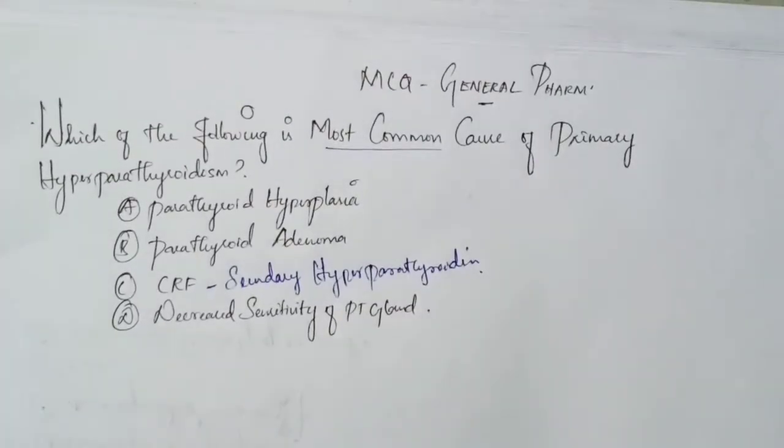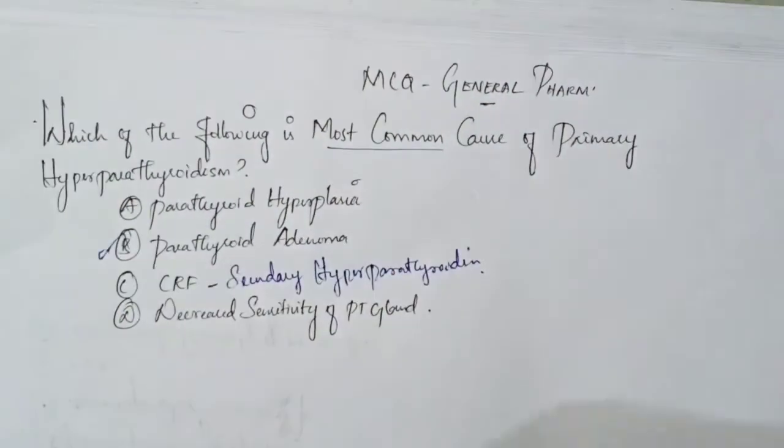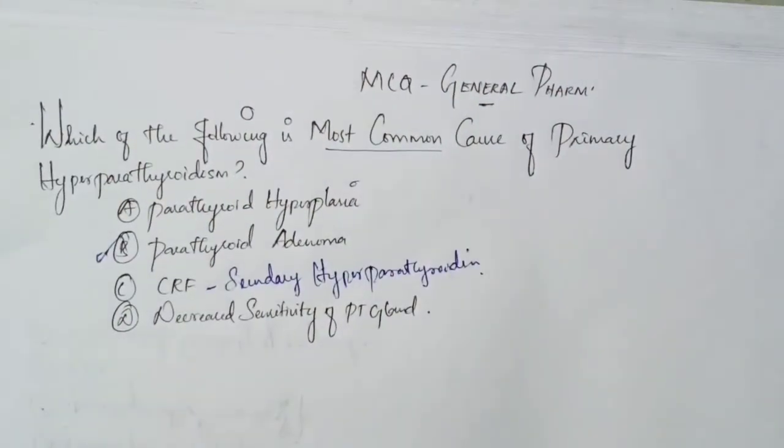So we have the left out options of parathyroid hyperplasia, parathyroid adenoma, and decreased sensitivity of PT gland. All these three are causes of primary hyperparathyroidism, but the question is the most common cause. If you are choosing parathyroid adenoma, it is the right answer. Parathyroid adenoma is the most common cause, around 90%, compared to parathyroid hyperplasia.